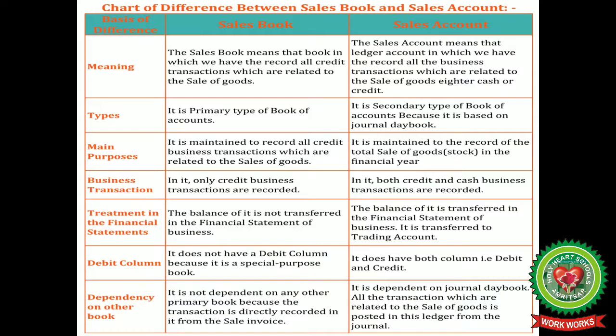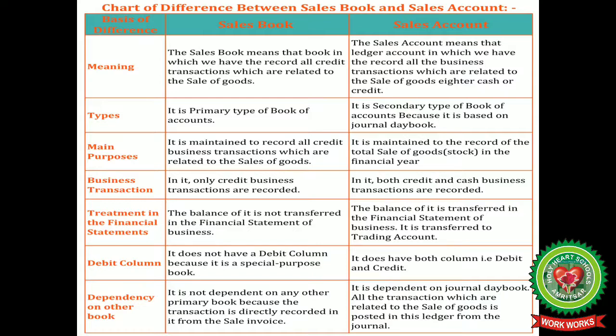Sales book is maintained to record all credit business transactions, but sales account is maintained to record the total sale of goods. Sales book records only credit business transactions, but sales account records both credit and cash business transactions. Sales book is not transferred to the financial statement, and sales account is transferred to trading account.